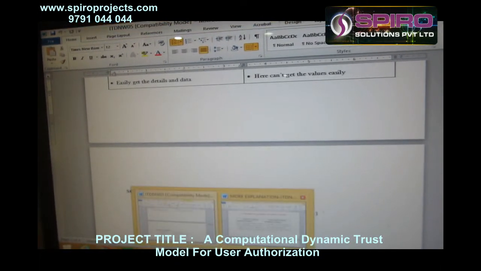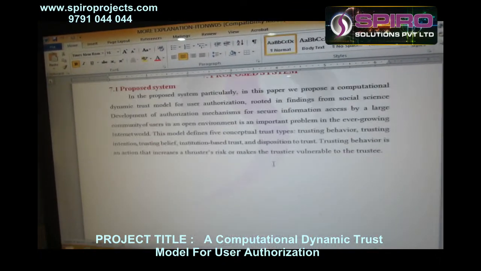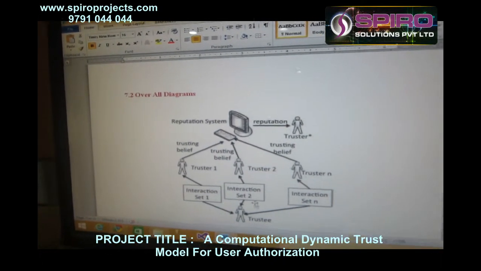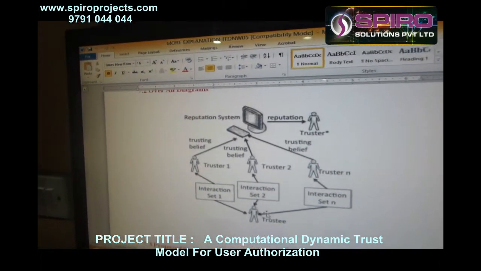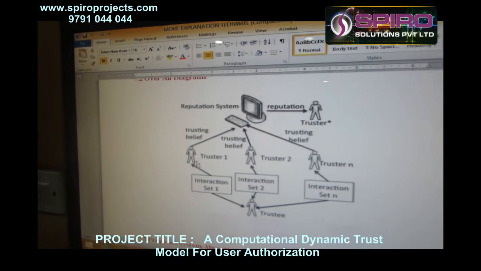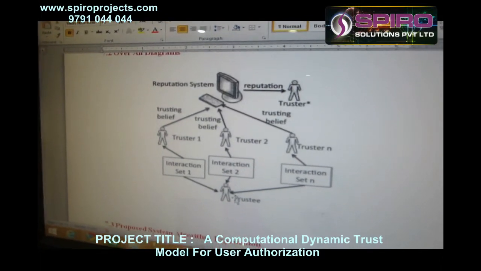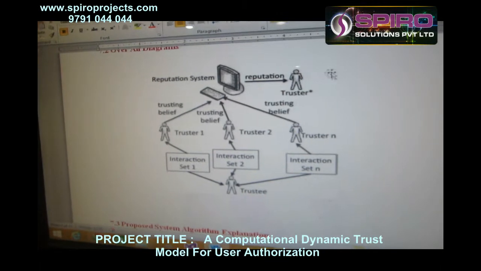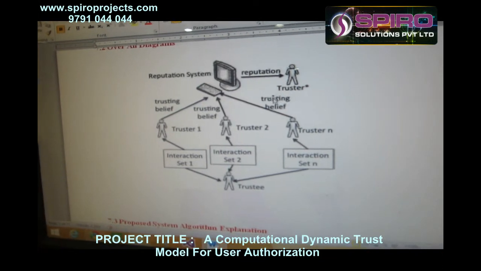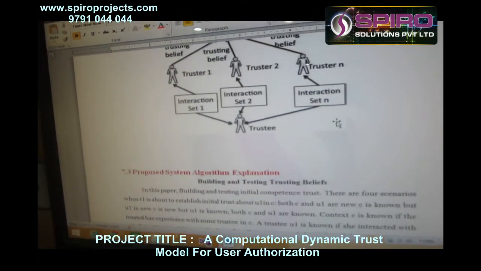And then the architectural diagram. This is the architectural diagram for this project. We are going to find out the original user. How are we going to find out the original user? Based on the trustee, we are going to get the details of the users. From the user reputation, we are going to get the data, and based on the data we are going to find out who is the original authorized person. Like that we are finding.